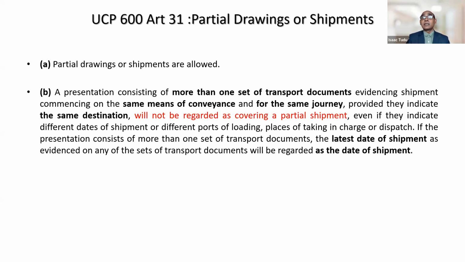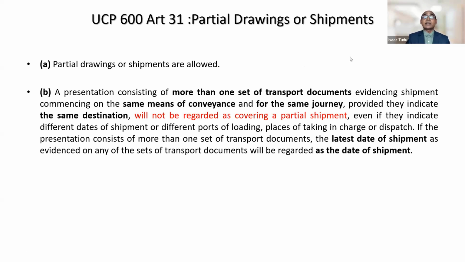You need to examine both sets of bill of lading to find whether it is a case of partial shipment or not. If you observe that in both sets, shipment is commencing on the same means of conveyance, going for the same journey and to the same destination, then it will not be a case of partial shipment.